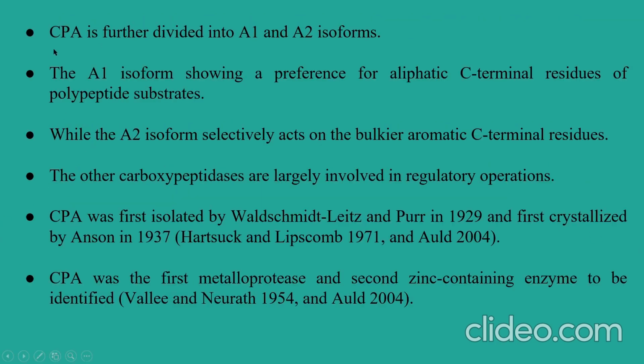Now, carboxypeptidase A is further classified into A1 and A2 isoforms. As I said earlier, the A1 isoform shows a preference for aliphatic C-terminal residues of the polypeptide substrate, while the A2 isoform selectively acts on the bulkier C-terminal residues. There are other carboxypeptidases that are usually involved in regulatory operations. CPA was first isolated by Waldschmidt and Parr in 1929 and first crystallized by Anson in 1937. CPA was the first metalloprotease enzyme and the second zinc-containing enzyme, meaning an enzyme in which zinc as a prosthetic group could be identified.